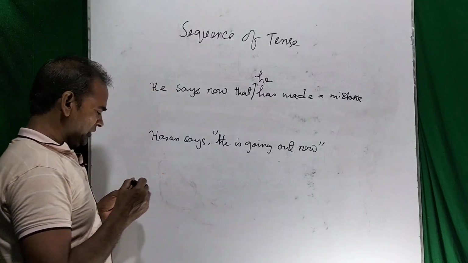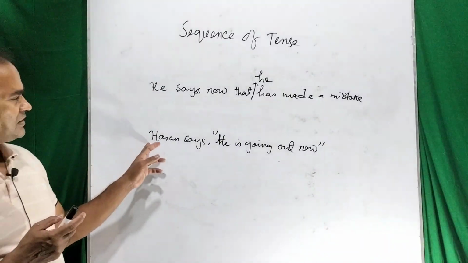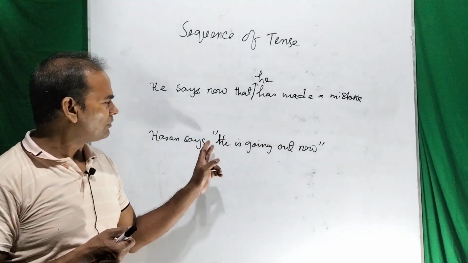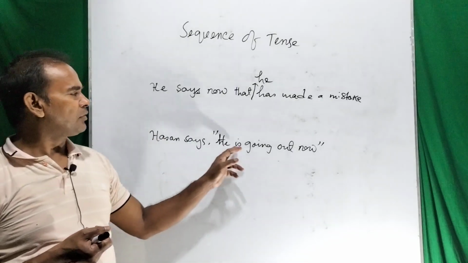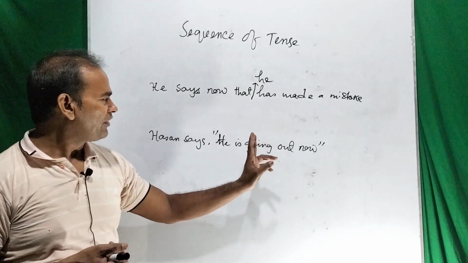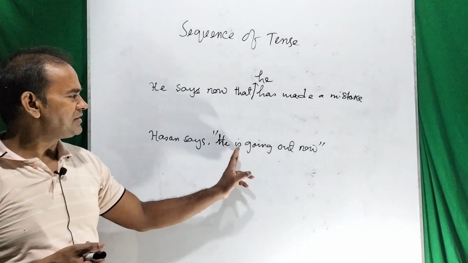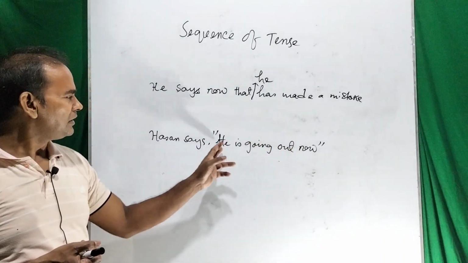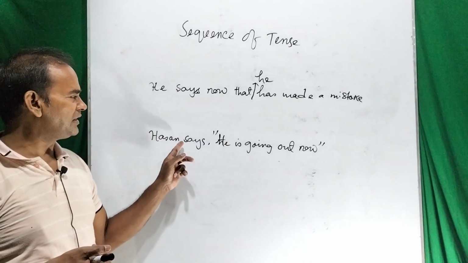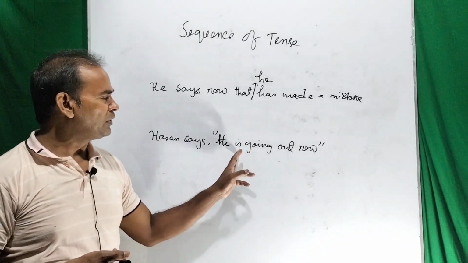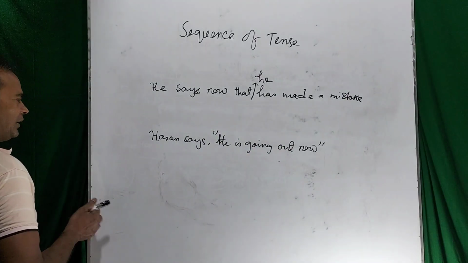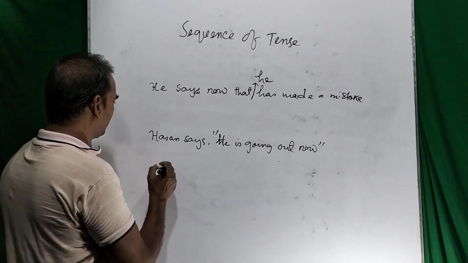So, dear students, you can try to understand. This is the direct speech or direct narration. So, in this case, we can also write it this way. This is possible. This is the present continuous in the direct speech, and this is the present indefinite. Hassan says, present indefinite. So, present indefinite can be connected with the present continuous.